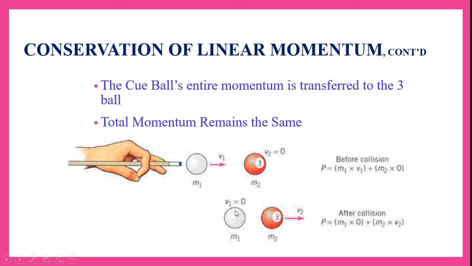After collision the cue ball stops, that means it has come to rest. So v1 becomes 0 and the red ball moves with a speed of v2. After collision the individual momentums will be m1 into 0 as well as m2 into v2, and the total momentum will be P is equal to m1 into 0 plus m2 into v2.